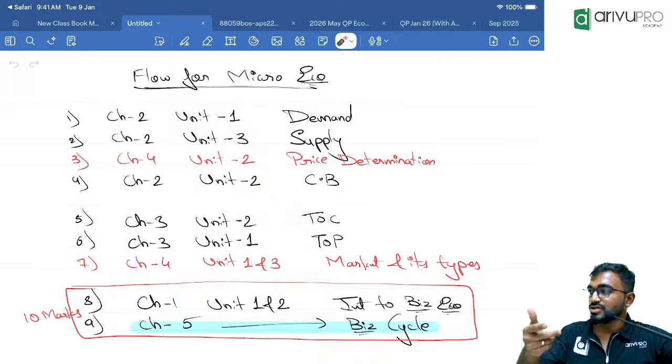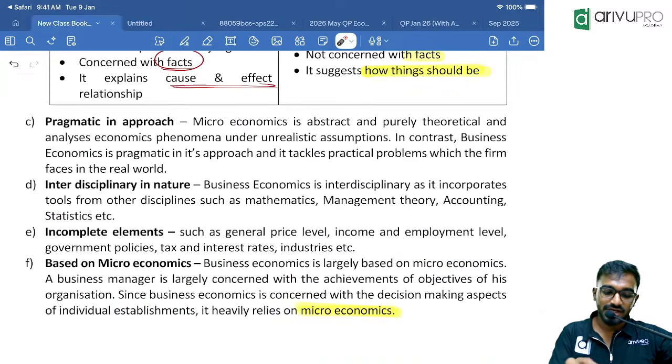Interdisciplinary. That means we should also have knowledge of other parameters. That is called interdisciplinary in nature, and other subject knowledge should also be there.